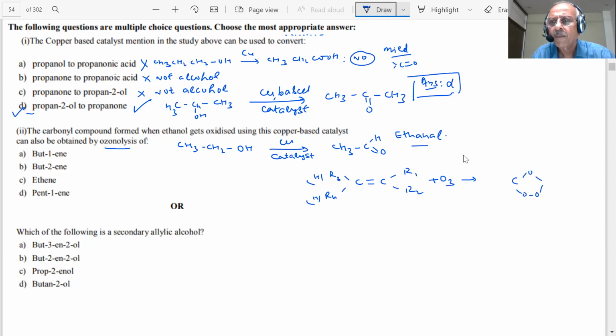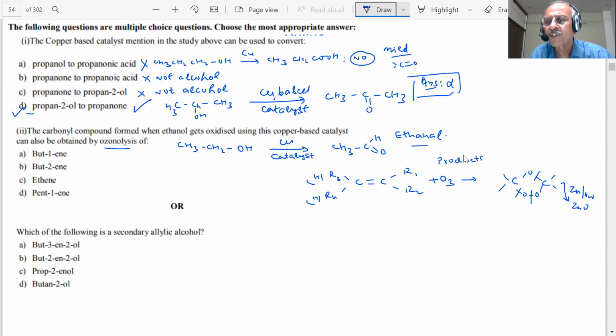Ozonide, and then zinc. Something like this happens. Then what do you do? Zinc and? Tell me. Zinc will break these bonds because zinc will take the oxygen. Zinc will get oxidized, students. What happens then? The bonds will start breaking. If I break this bond, and I break this bond, what will happen? One oxygen on each carbonyl will be taken by the zinc to form ZnO, and then what are the products? You are aware of this reaction.